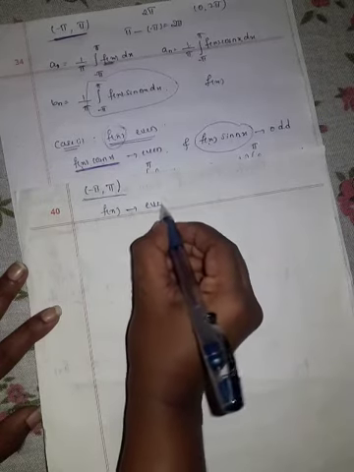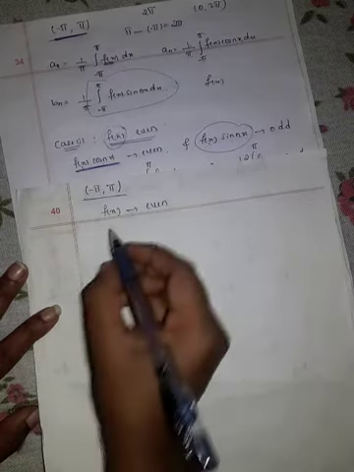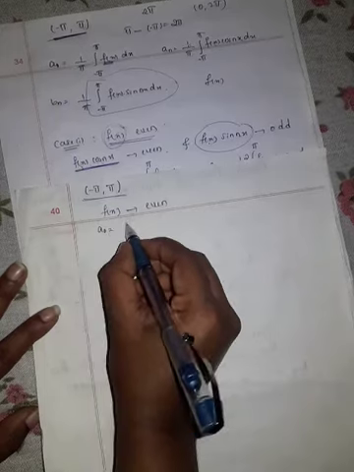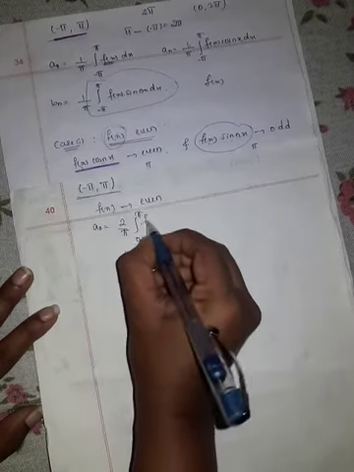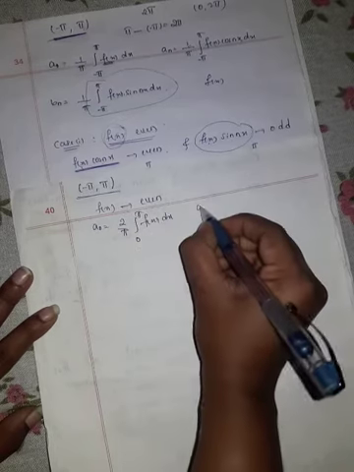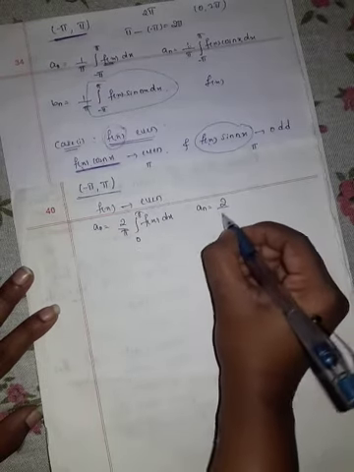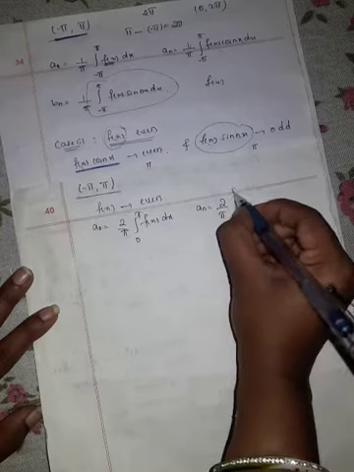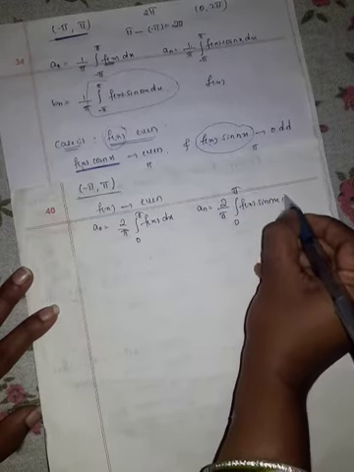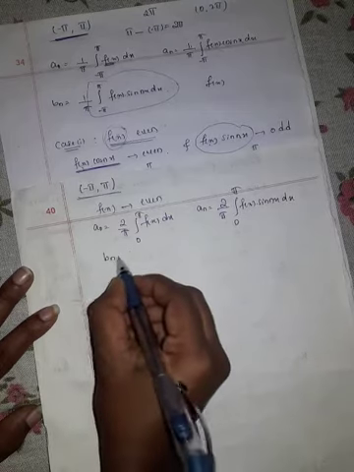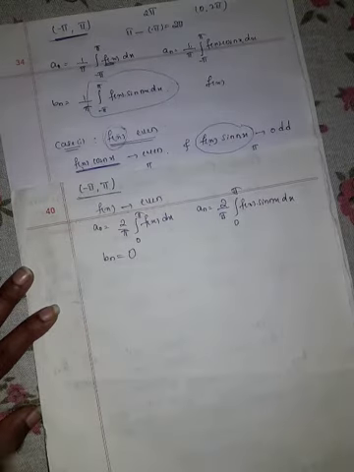If f of x is even, then our a naught is 2 divided by pi integration from 0 to pi f of x dx. An is 2 divided by pi integration from 0 to pi f of x cos nx dx, and Bn is equal to 0 when f of x is even.